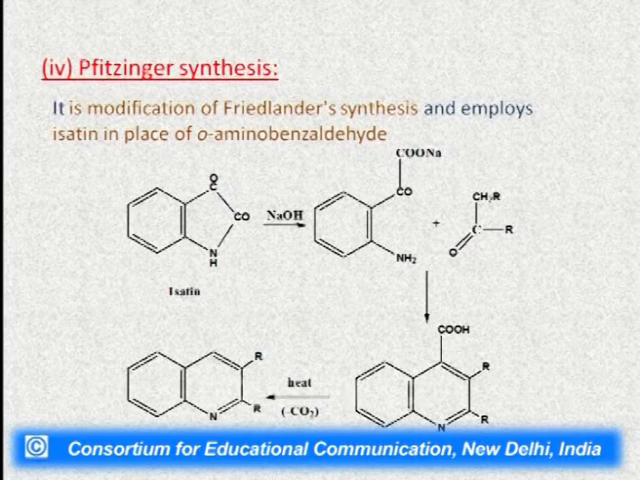Next is the Pfitzinger synthesis. It is a modification of the last Friedlander synthesis, and here it employs isatin in place of ortho-aminobenzaldehyde. This isatin is a very important compound with respect to dyes. This isatin on reaction with sodium hydroxide will give us this molecule, which is the sodium salt of isatin, which will then react with the substituted aldehyde or ketone, which again has the active methylene carbon.